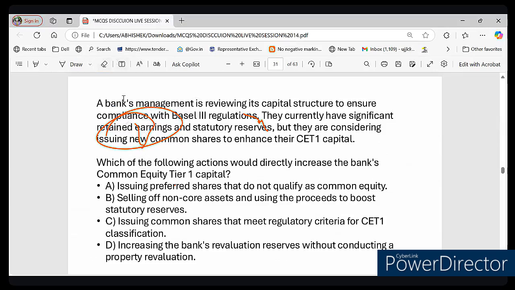That is, the profit they have kept with themselves and not distributed, that is what we call retained earnings, right? So they have statutory reserves, right? They have statutory reserves with them, which means this is the money they set aside as per the regulation, that is called statutory reserves.